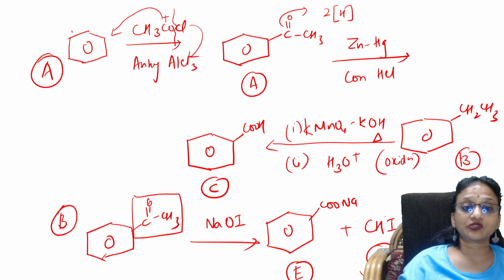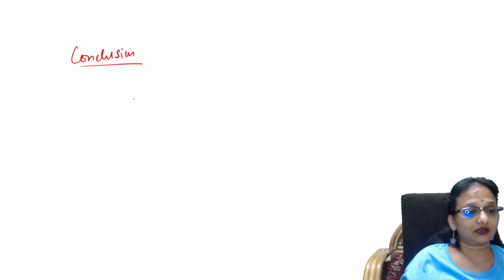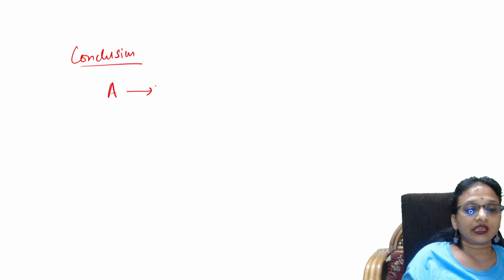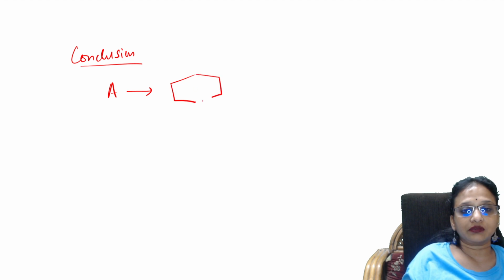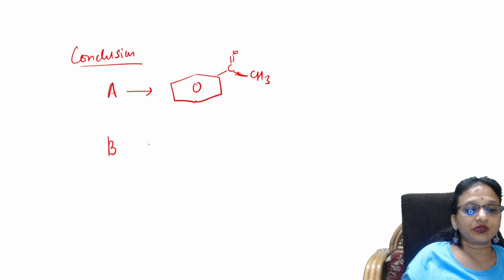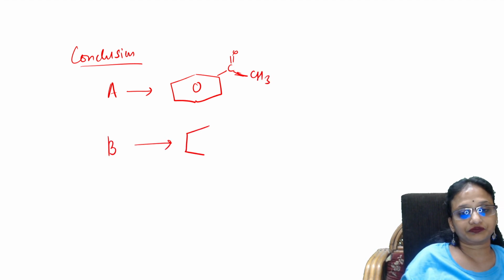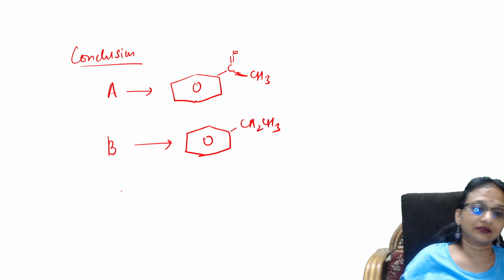Before finishing the answer, you are going to write a conclusion, because you are going to get marks here only. So what is compound A? This is your compound A. Done, students? Compound B is nothing but your alkane, aromatic.